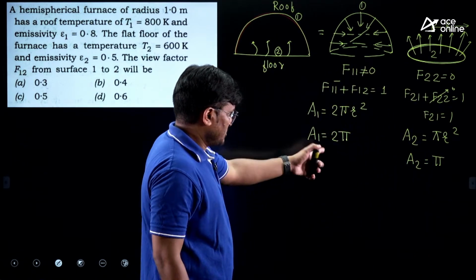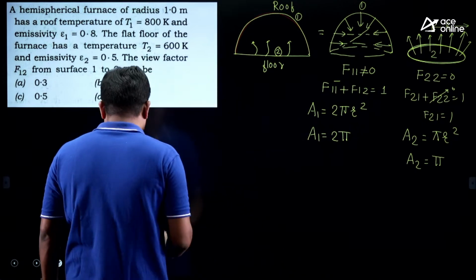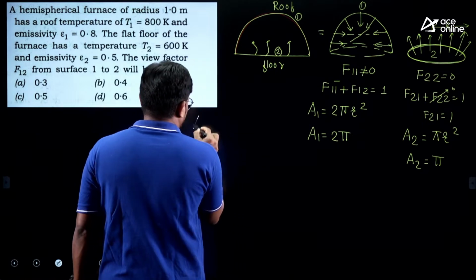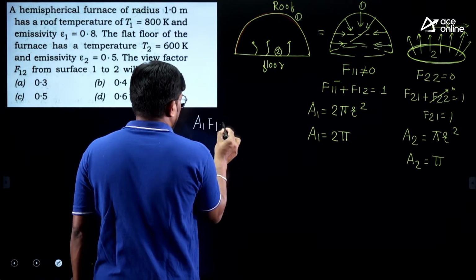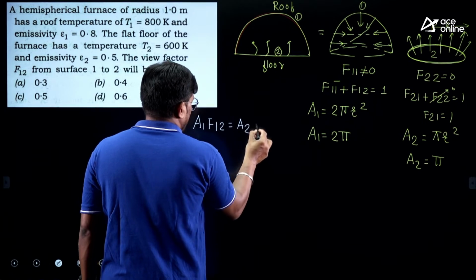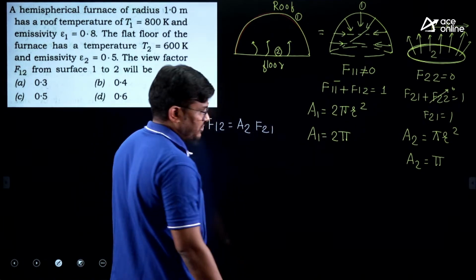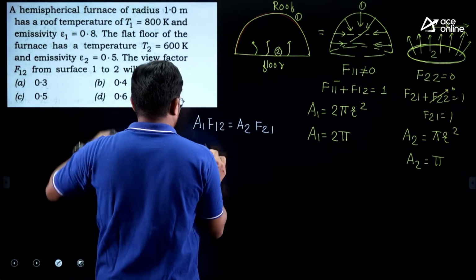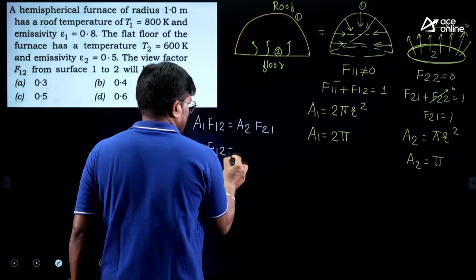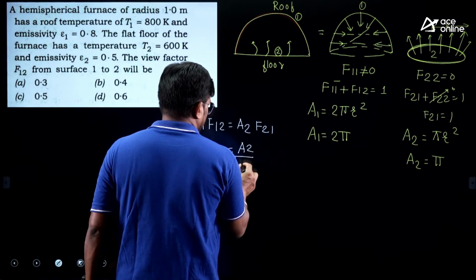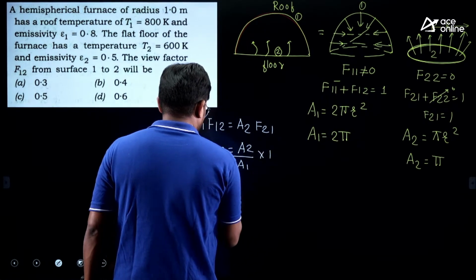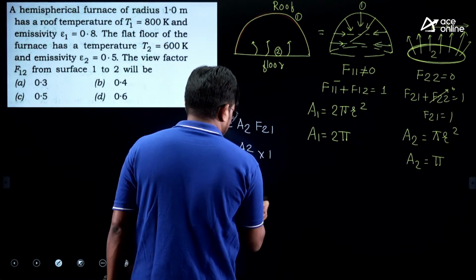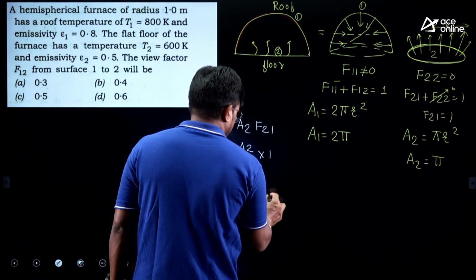Chalo. Right? Now, apply reciprocity rule. If you apply reciprocity rule, what he said? A1 F12 is equal to A2 F21. Right? This is reciprocity rule. Now F21 is 1. So what he asked? F1 to 2. So we will write A2 by A1 into 1. So F12 is equal to, what is A2? That is pi by 2 pi, and this will be,